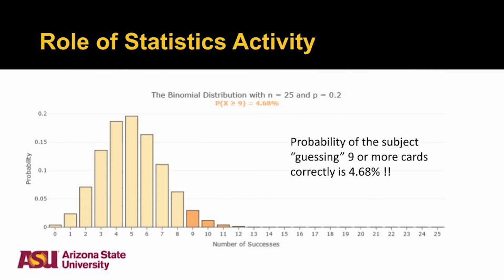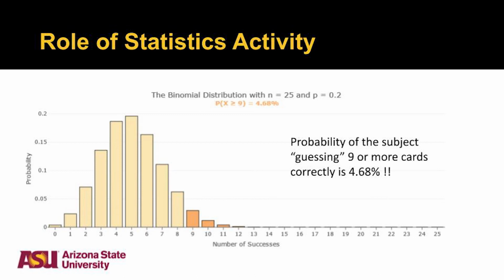It may not be. So the idea is we're going to say if they get 9 or more cards right, they exhibit ESP traits. So if that's our cutoff for our experiment, 9 or more. This is getting into a little bit of a mini stats lesson here.